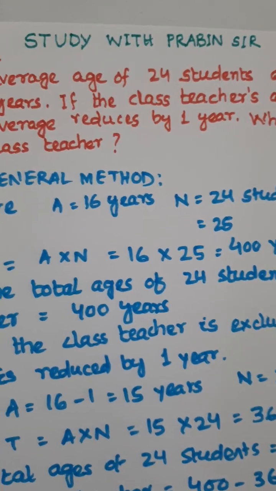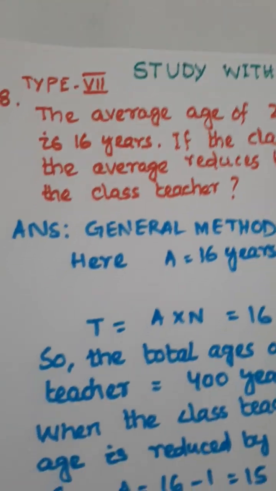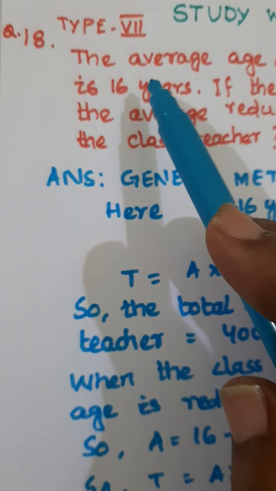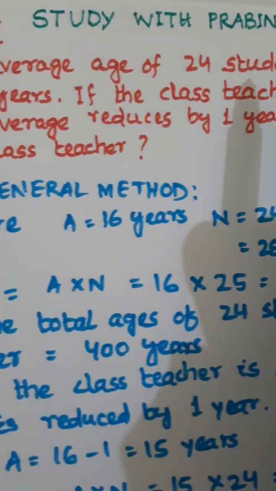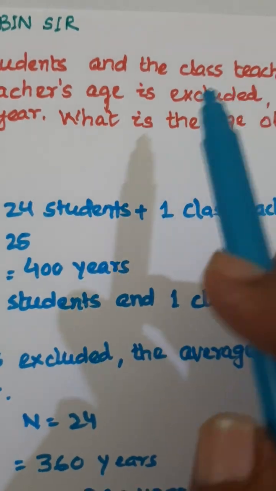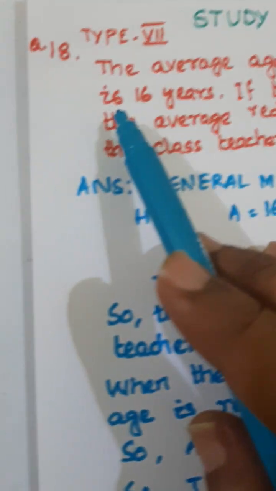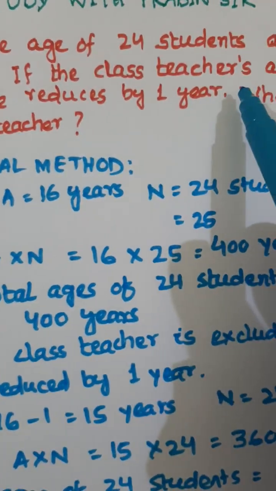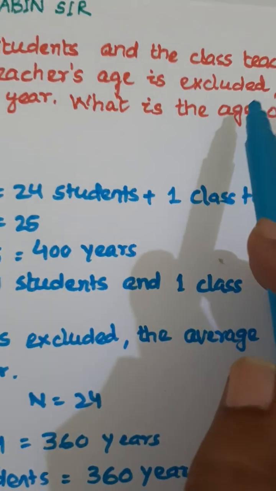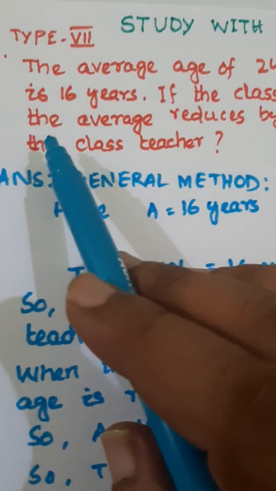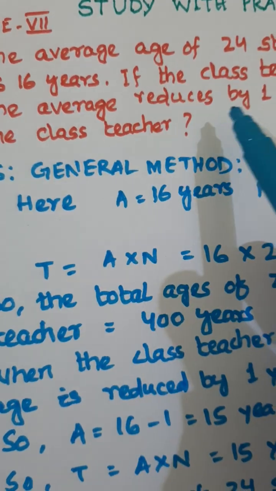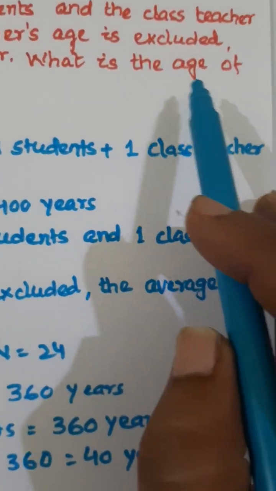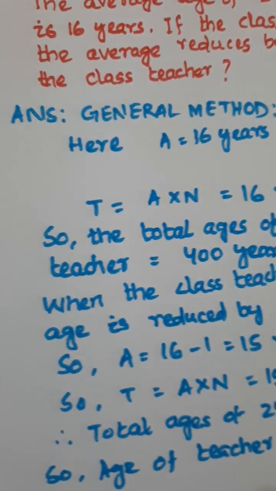So let's start. Today we will study the type 7 problem on average. Now question number 18. The average age of 24 students and the class teacher is 16 years. If the class teacher's age is excluded, the average reduces by 1 year. What is the age of the class teacher?